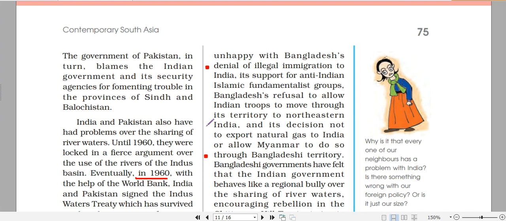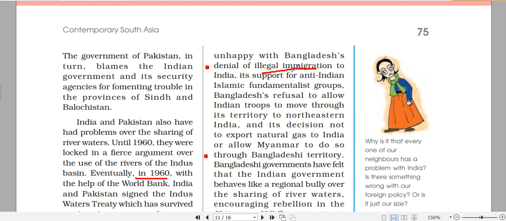Then there are other issues like illegal migration from Bangladesh to India. Illegal migration is a big issue between India and Bangladesh. Of the two borders in the entire world which see the largest illegal migration, one is between Mexico and the United States, and the second is between Bangladesh and India. It is such a large-scale problem, but Bangladesh categorically denies it. If we catch their citizens on the territory of India, Bangladesh denies that they are its citizens and says it is not going to take them back.